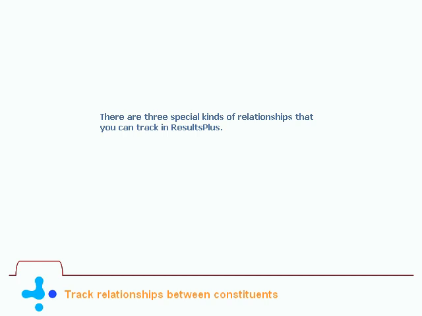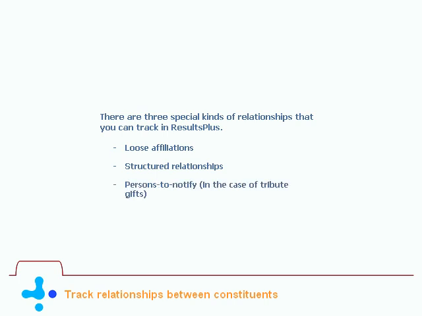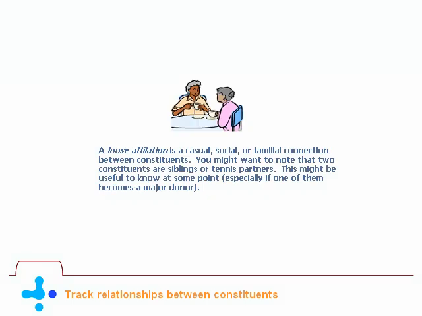There are three special kinds of relationships that you can track in ResultsPlus: loose affiliations, structured relationships, and persons to notify in the case of tribute gifts. A loose affiliation is a casual, social, or familial connection between constituents. You might want to note that two constituents are siblings or tennis partners. This might be useful to know at some point, especially if one of them becomes a major donor.